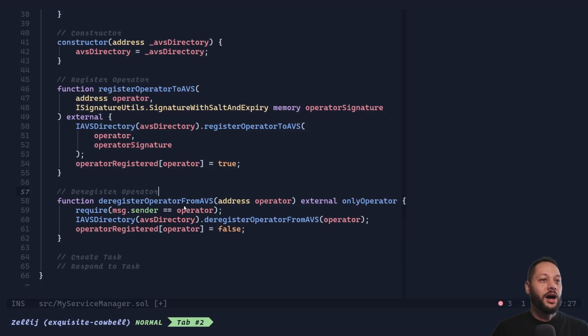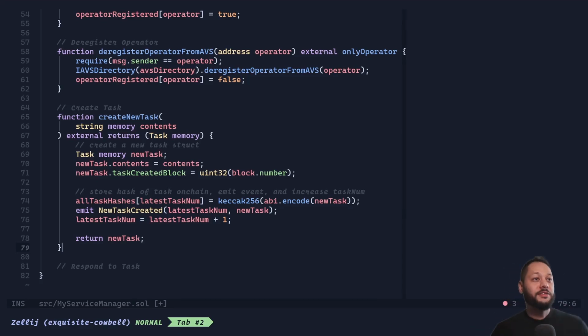So the operator will call this function. We want only an operator to be able to call this, of course. And then we require that the message.sender is actually equal to the operator deregister. We call the AVS directory. We deregister the operator from the AVS, and then we set the operator registered variable or mapping to false.